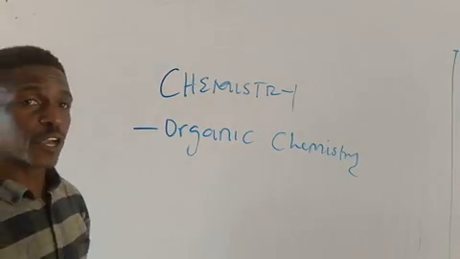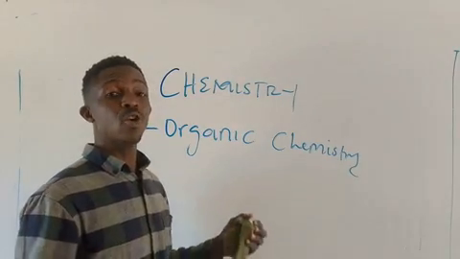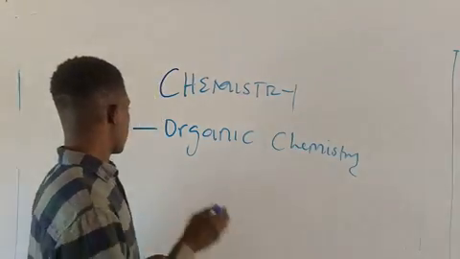The second aspect of chemistry that we're going to look at is called inorganic chemistry.